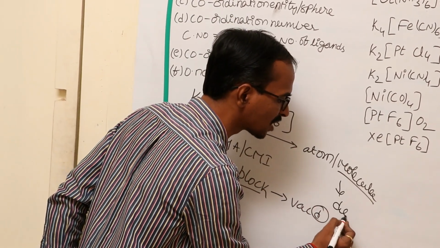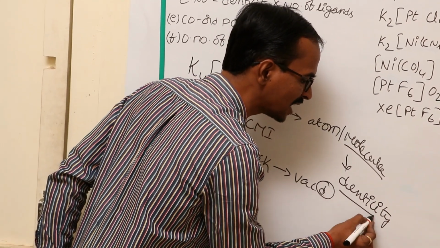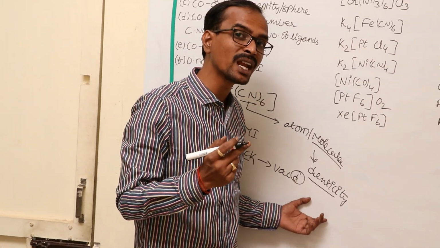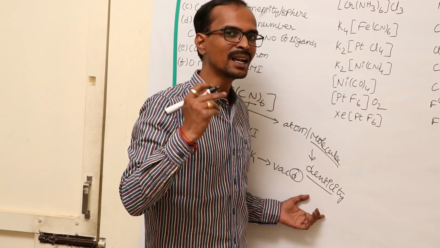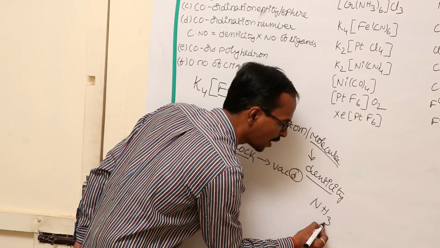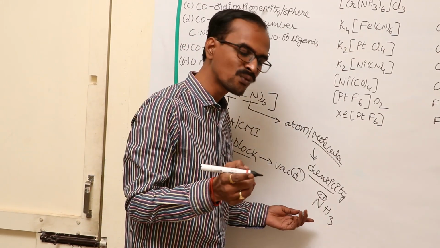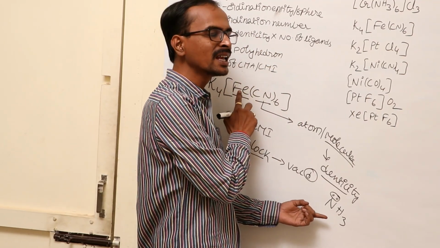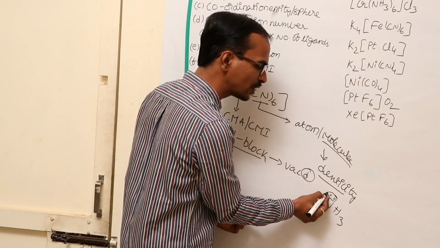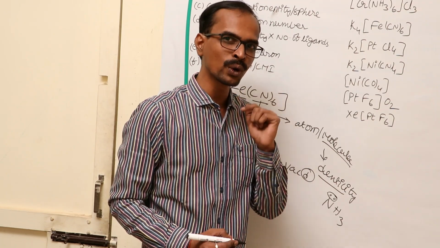Generally we get the term denticity while discussing the ligand. Denticity means the number of lone pairs of electrons donated by a ligand. Let us take ammonia. In the ammonia molecule, the nitrogen atom carries a lone pair of electrons. So when ammonia reacts with a central metal atom, that means a d block element, one ammonia molecule will donate one lone pair of electrons. So it is called a monodentate ligand.